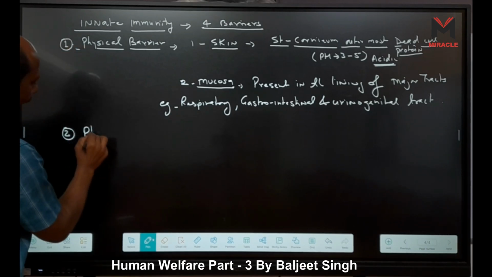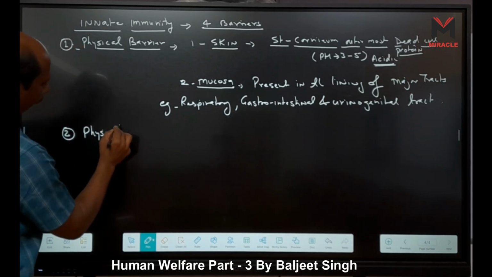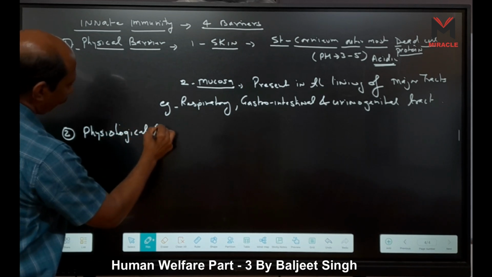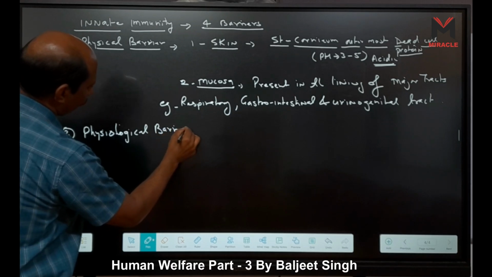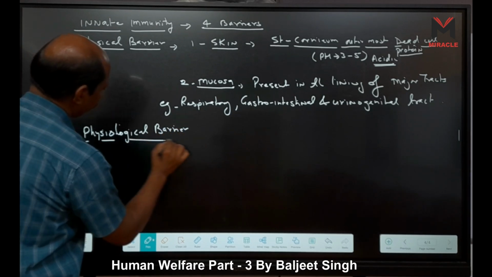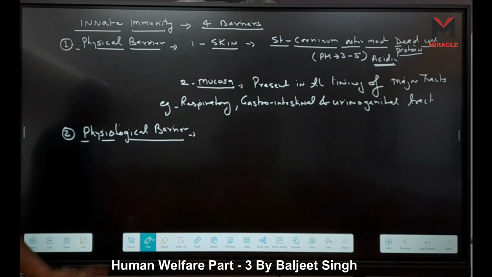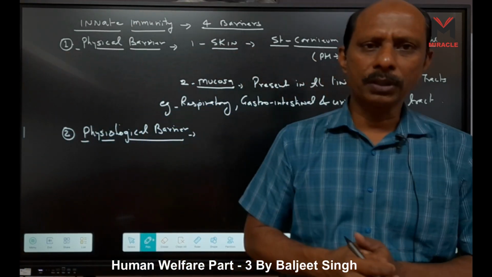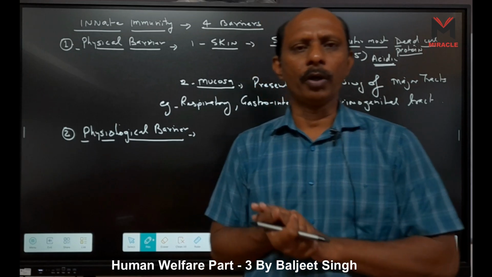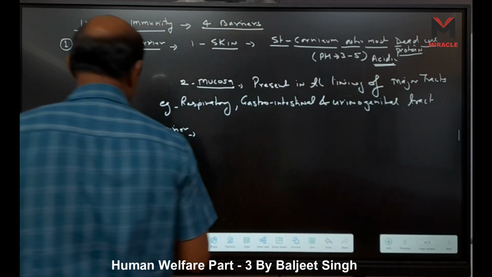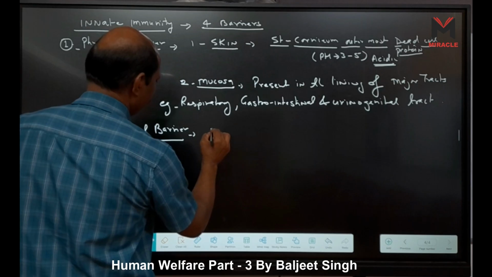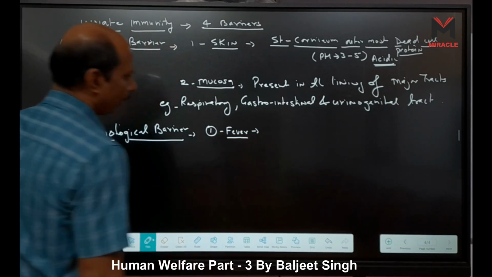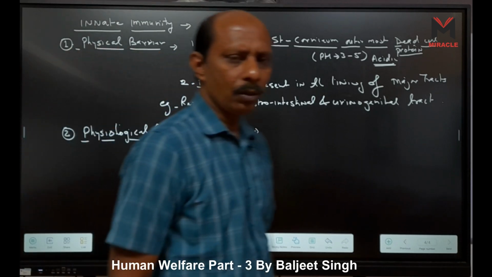physiological barrier. Physiological barrier. What is there? Physiology means some processes which are going on in our body. As for example, here first, three types. One is our fever. Fever is not a disease. Fever is not a disease.